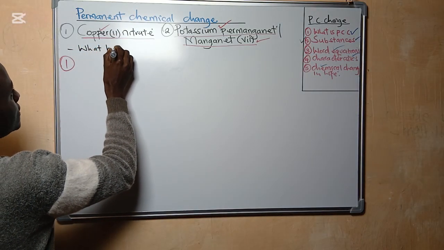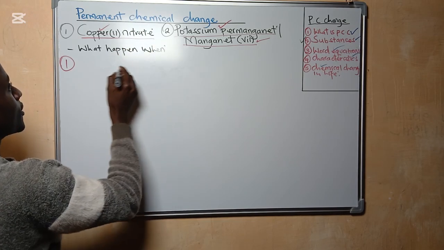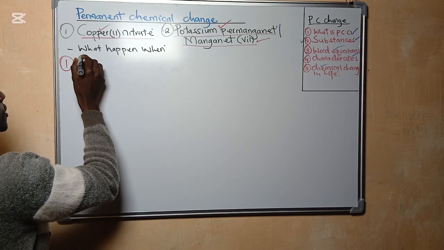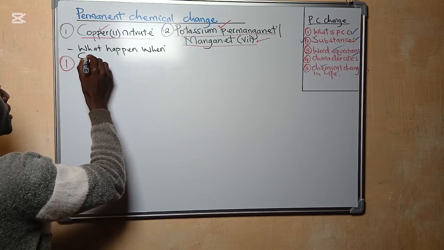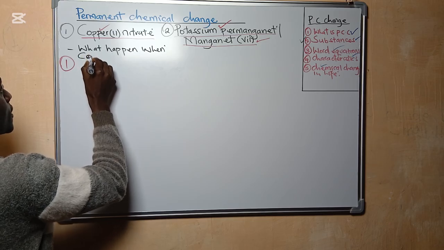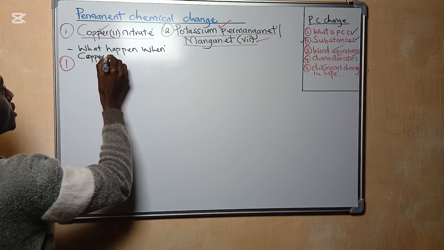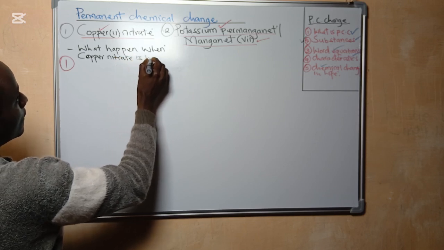What happens when copper 2 nitrate is heated?